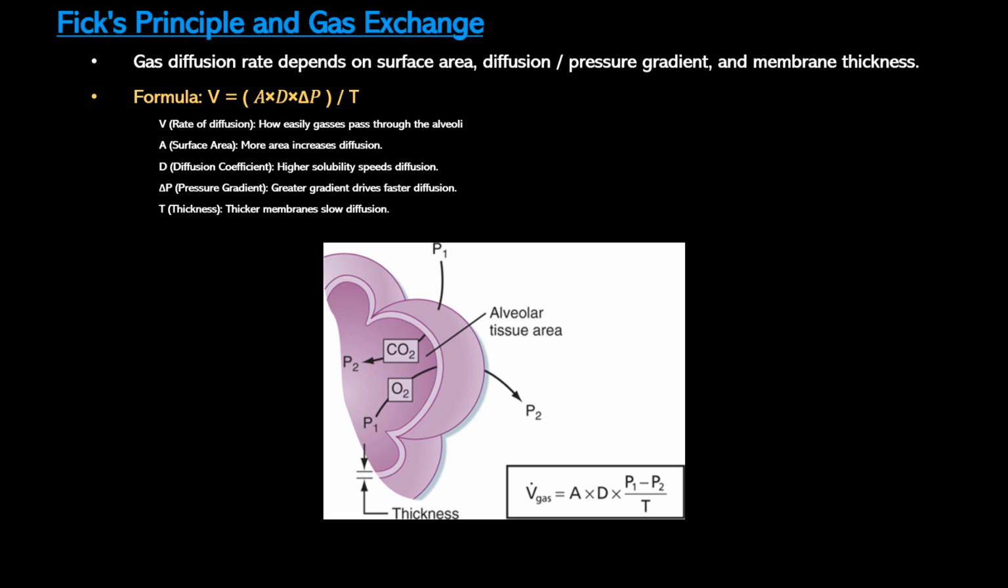D, the diffusion coefficient, is determined by the gas's solubility and molecular weight. Gases with higher diffusion coefficients, like carbon dioxide, diffuse more rapidly. Delta P, or the partial pressure gradient, is what drives diffusion. A greater difference between alveolar and blood gas pressure accelerates the process. And T is the thickness of the membrane. Thicker membranes increase the distance gases must travel, thereby slowing diffusion.